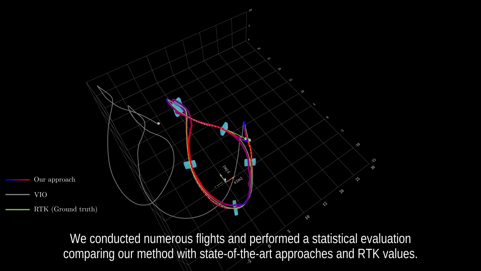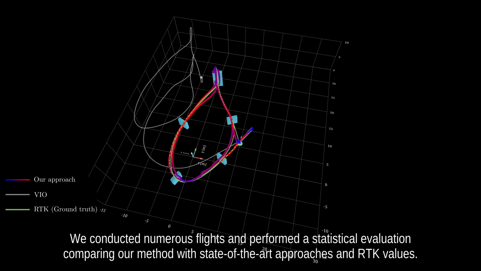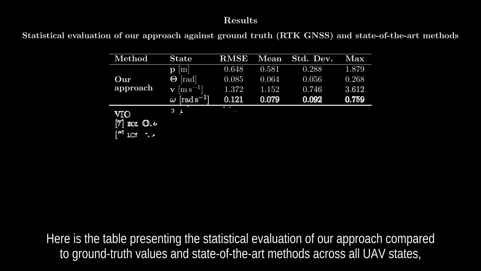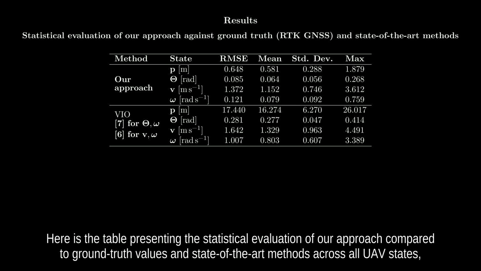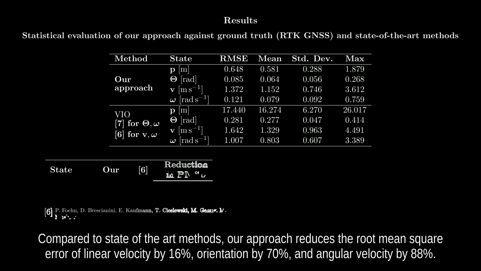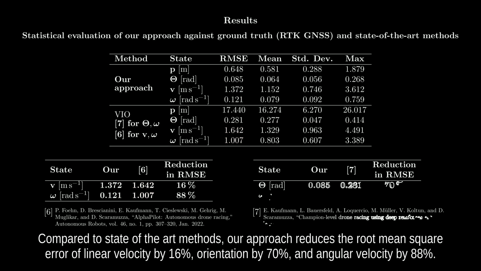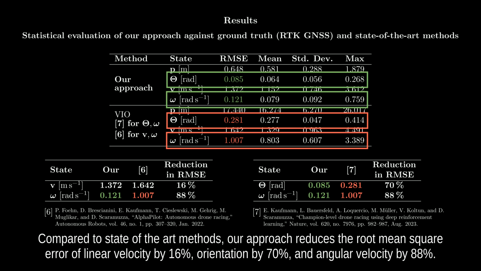We conducted numerous flights and performed a statistical evaluation comparing our method with state-of-the-art approaches and RTK values. Here is the table presenting the statistical evaluation of our approach compared to ground truth values and state-of-the-art methods across all UAV states, including position, orientation, linear velocity, and angular velocity. Compared to state-of-the-art methods, our approach reduces the root mean square error of linear velocity by 16%, orientation by 70%, and angular velocity by 88%.